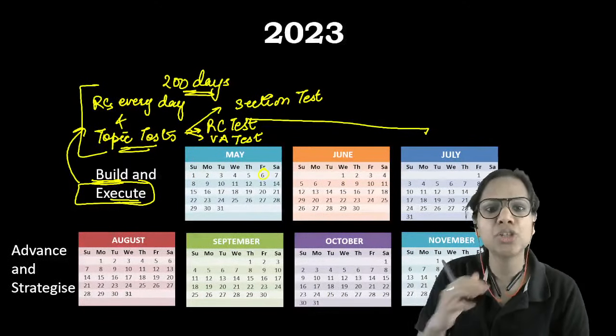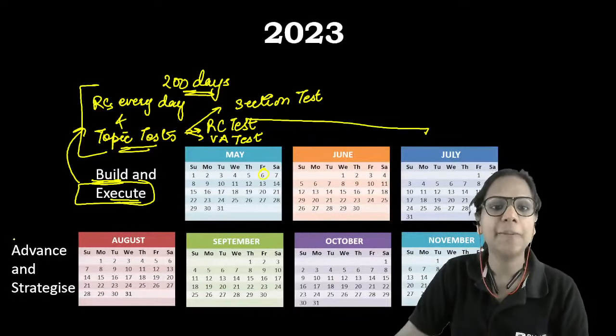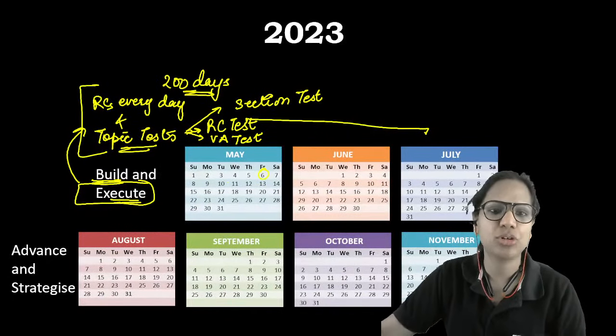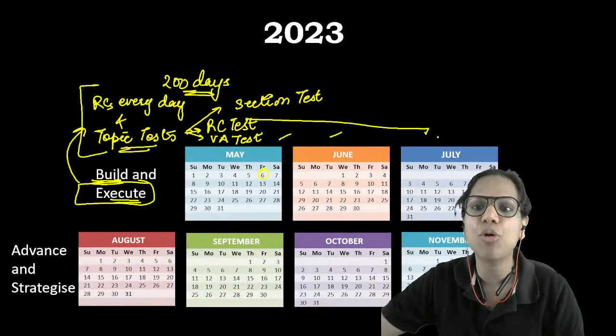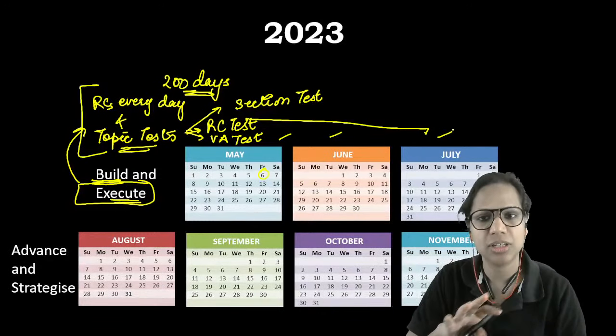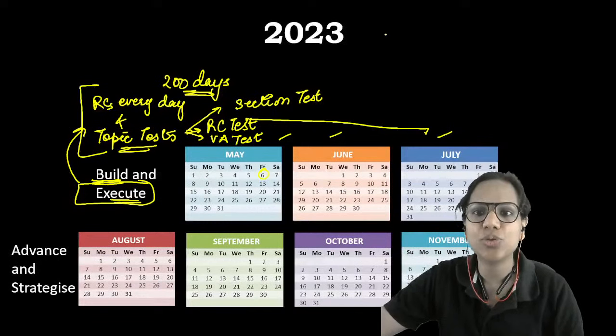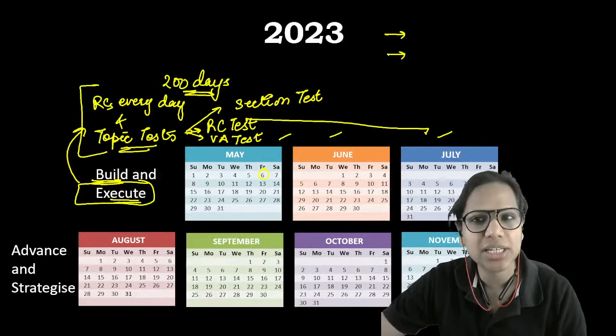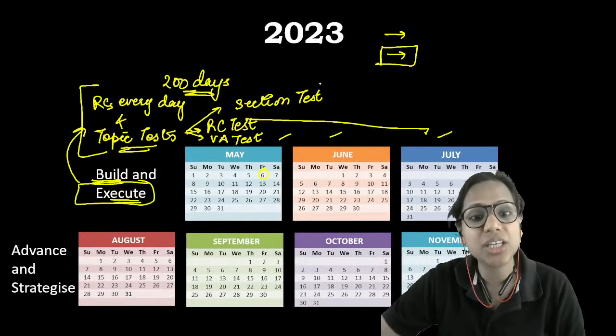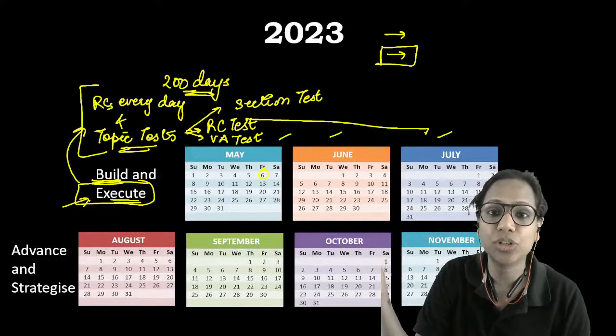Okay, so this is what you start to do. Then when you reach August, September, October, November, I'm sure you will be taking some mocks also in this duration, right? So on the basis of those mocks, you will realize where you stand, where your strategy stands. Are you able to execute what you plan before the exam?